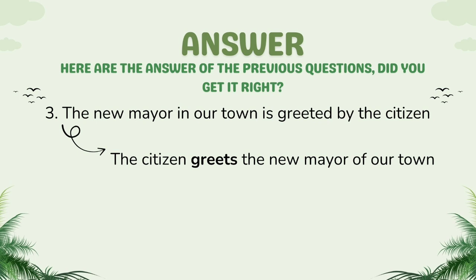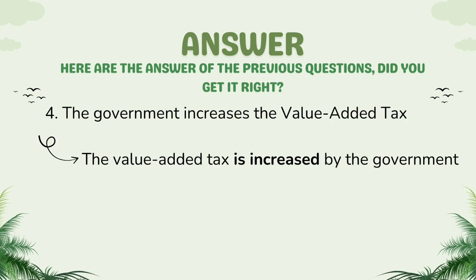And it is turned into the citizen creates the new mayor of our town. Next is number 4, the government increases the value-added tax. It is active form, right? And then it changed into the value-added tax is increased by the government.